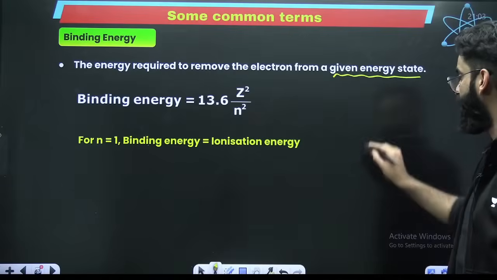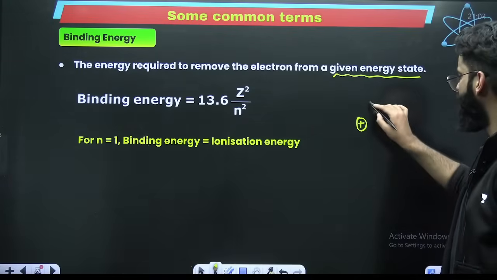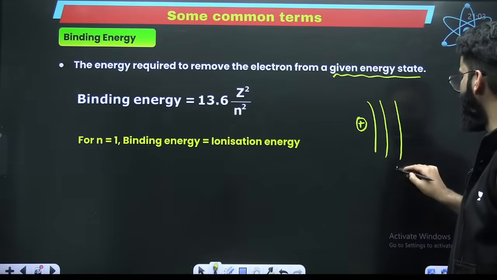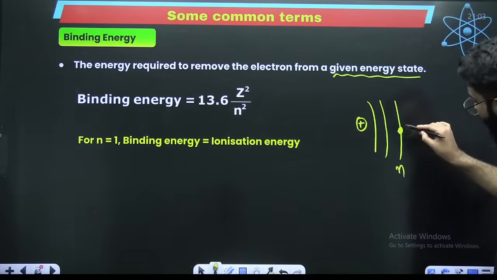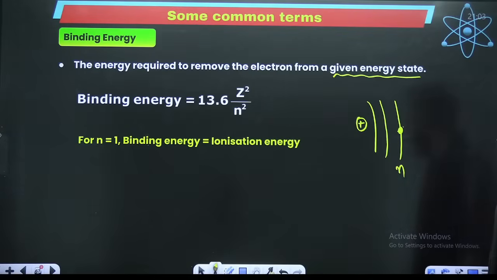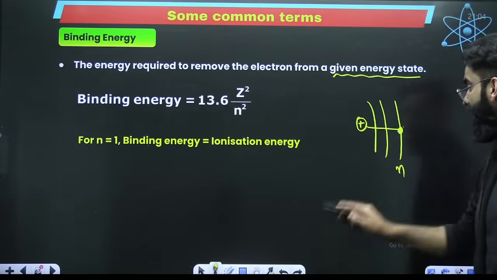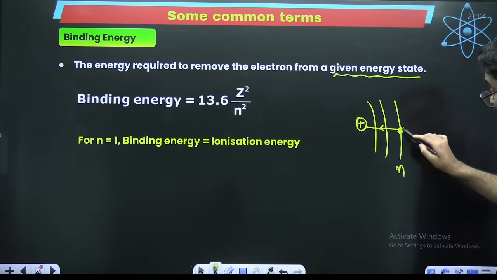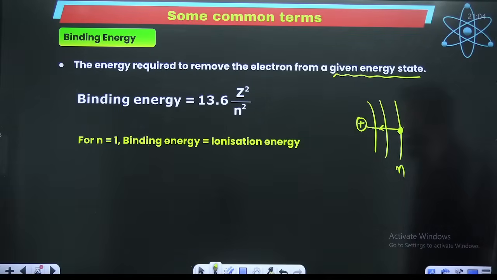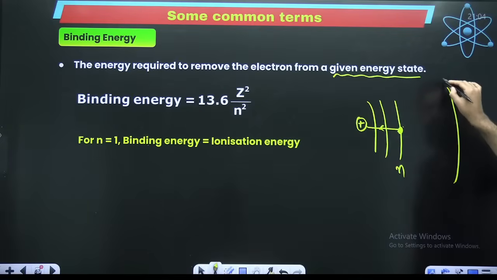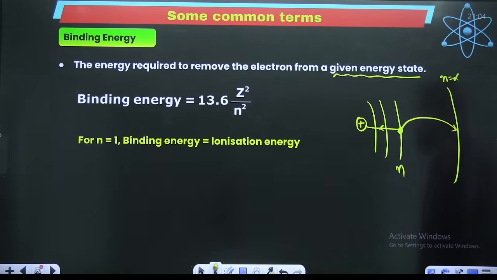For example, this is the nucleus, this is shell number 1, this is shell number 2, this is shell number N. The electron is present in the nth energy state and I want to take this electron out. Right now this electron is being attracted by the nucleus. I want to make sure this electron goes out of the influence of the nucleus. That means I have to send this electron to the infinite shell, from here to here.